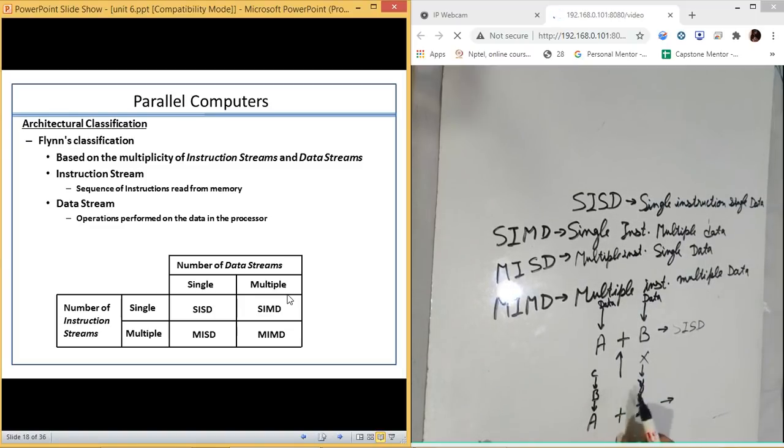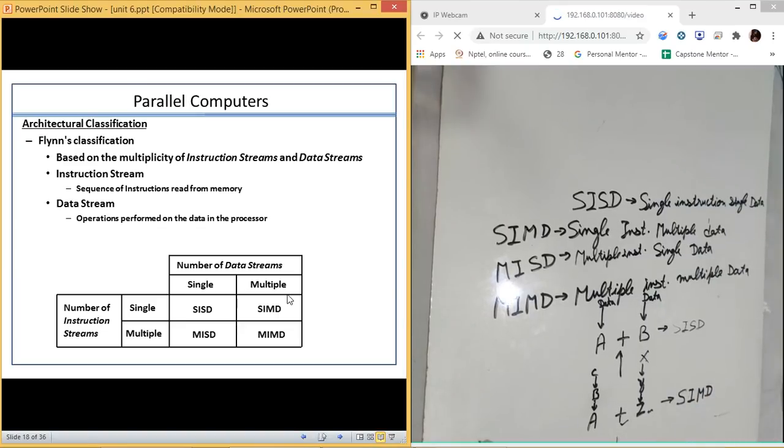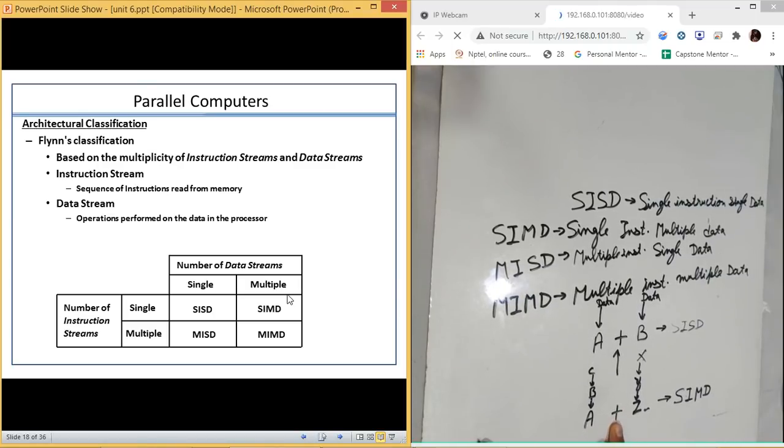We have a stream of data, like A and Z, then B and Y, then C and X. What is changing? The data is changing but the instruction remains the same, which means it is single instruction but multiple data. Single instruction, because the instruction remains only plus, we have to add the data, so there is a single operation. But the data are multiple, so it is multiple data.